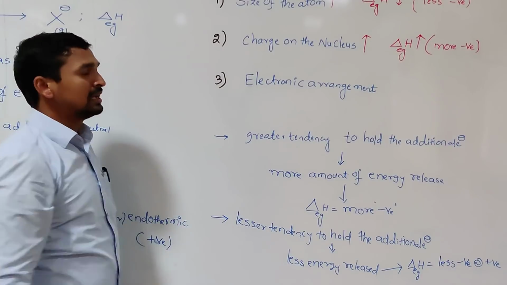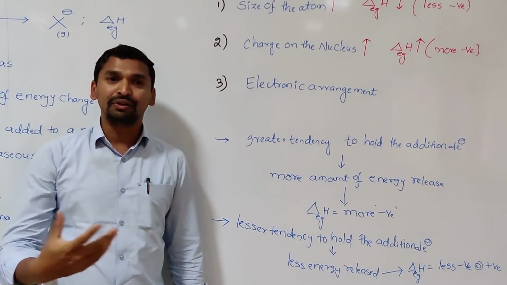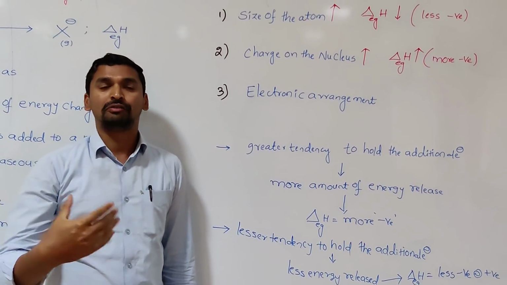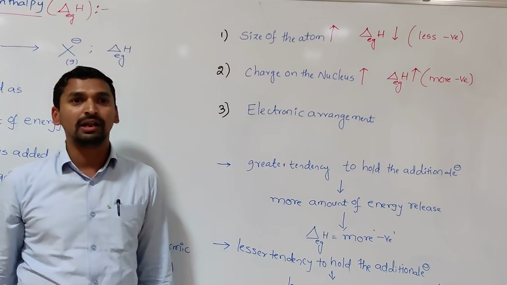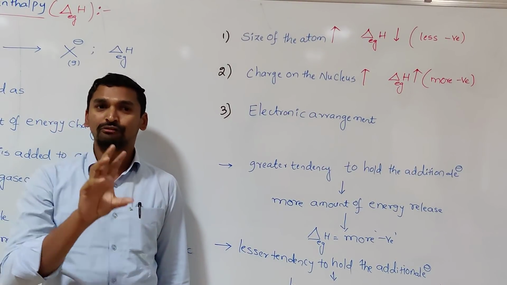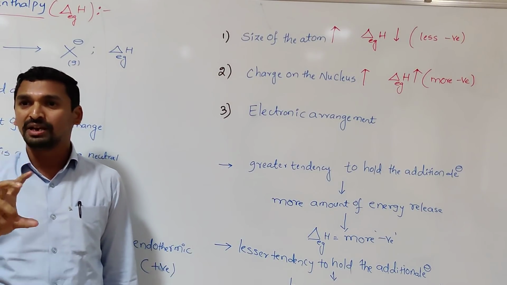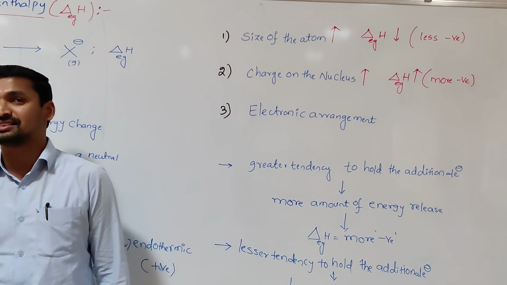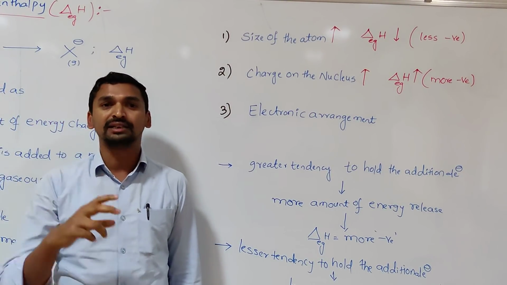Then comes the electronic arrangement. You know that different atoms have different types of electronic arrangement. Among these, half-filled and fully-filled electronic configurations are always associated with some extra stability, whereas the remaining ones are not as stable.